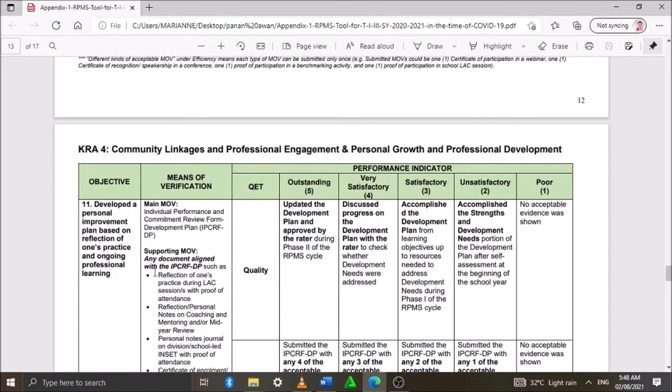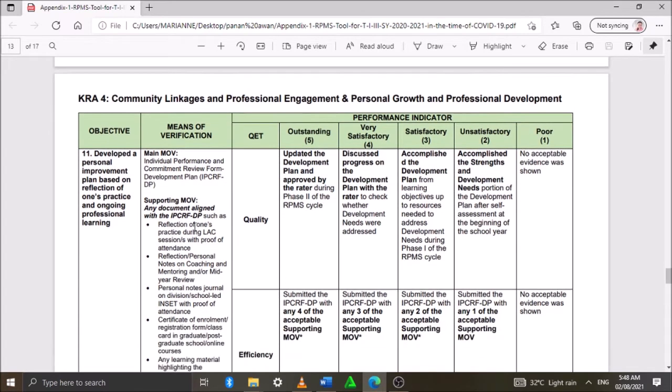For objective number 11, develop a personal improvement plan based on reflection of one's practice and ongoing professional learning. The main MOV is the Individual Performance Commitment and Review Form development plan.